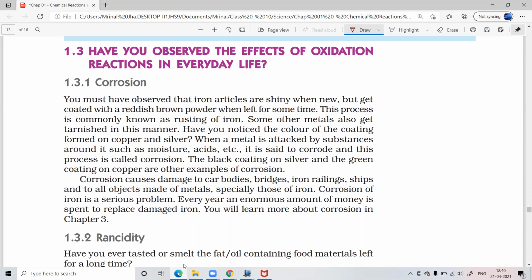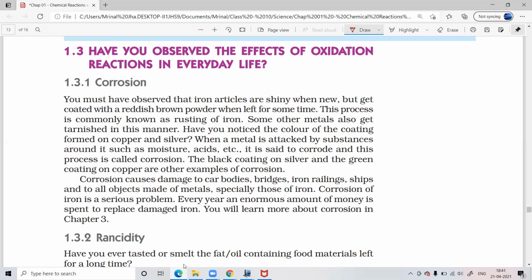Have you observed the effects of oxidation reaction in everyday life? Corrosion. You must have observed that iron articles are shiny when new but coated with a reddish brown powder when left for some time. This process is commonly known as rusting of iron. Some other metals also get tarnished in this manner. Have you noticed the color of the coating formed on copper and silver? When a metal is attacked by substances around it such as moisture, acids, etc., it is said to corrode and this process is called corrosion. The black coating on silver and the green coating on copper are other examples of corrosion.